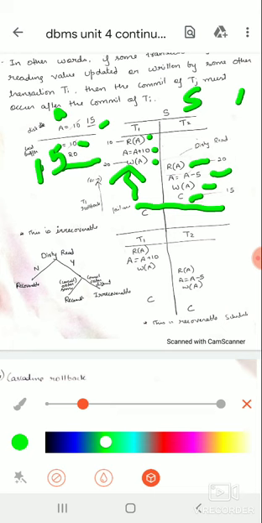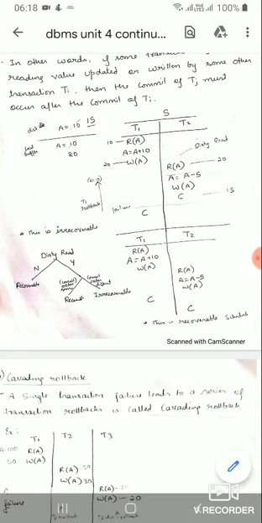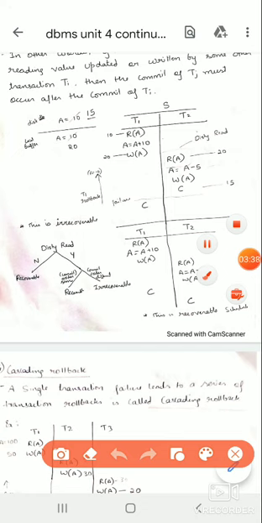Suppose I give you the same thing with an example. Suppose two people, A and B, are writing an exam.